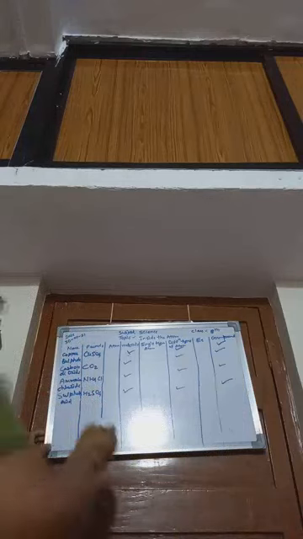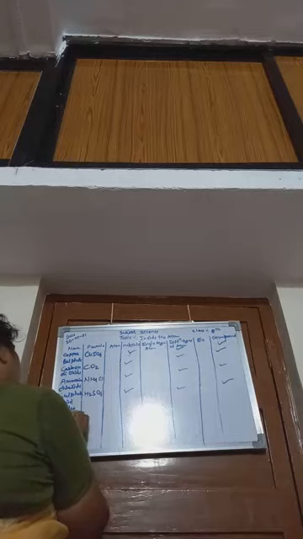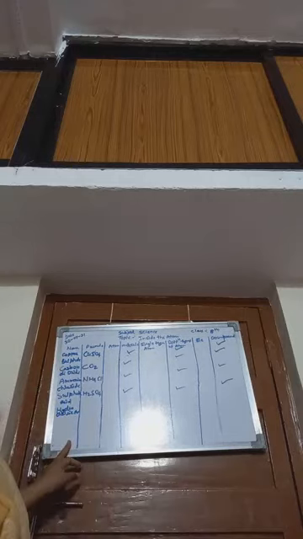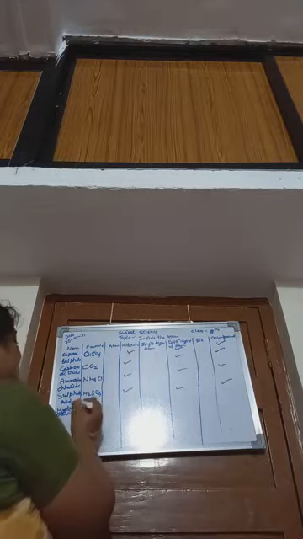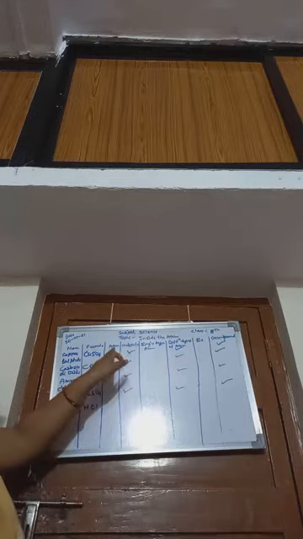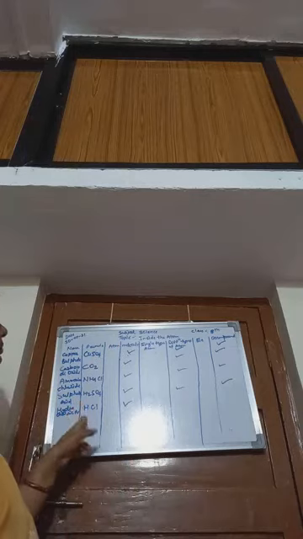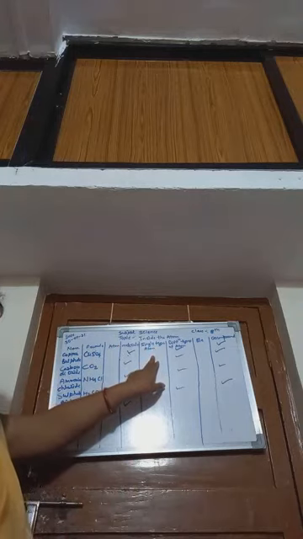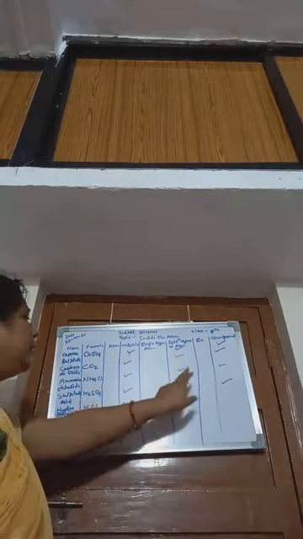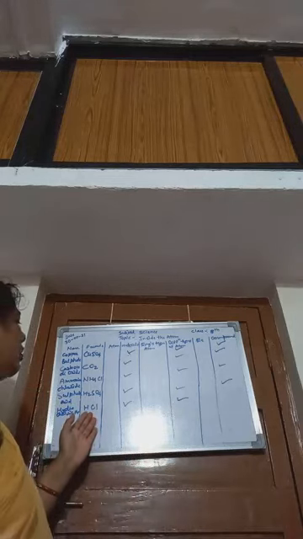Then next is hydrochloric acid. What is the formula of hydrochloric acid? HCl. Okay. Then we have to check whether it is atom or molecule. It is molecule because it consists of two atoms. We have to check whether it is single type of atom in a molecule or different types of atom in a molecule. It consists of different atoms, H and Cl. It consists of different types of atom in a molecule.